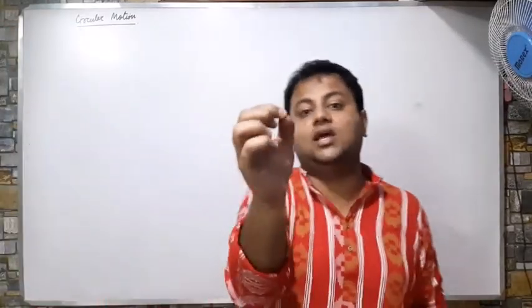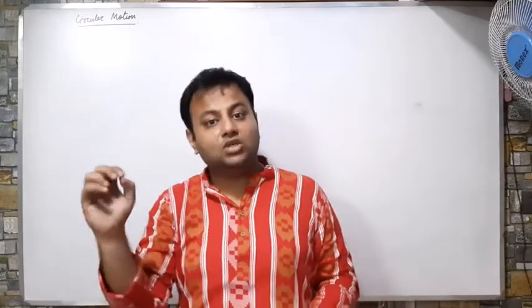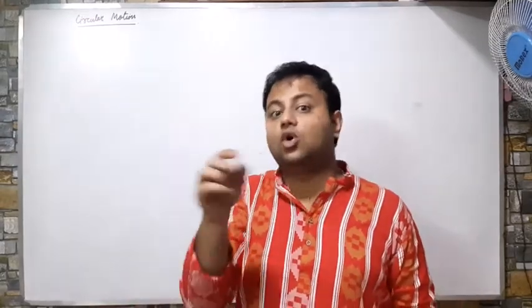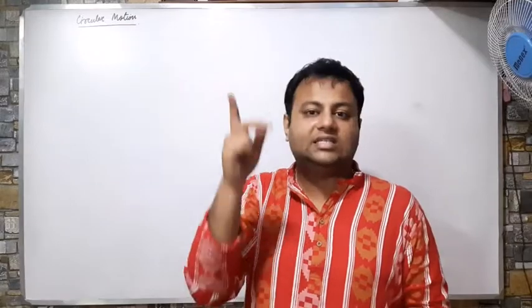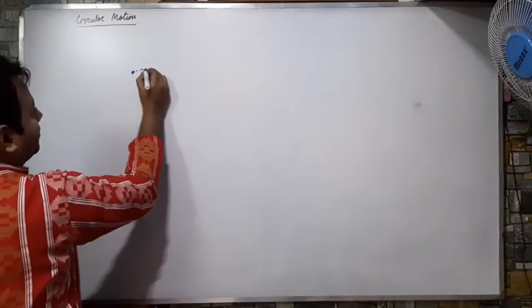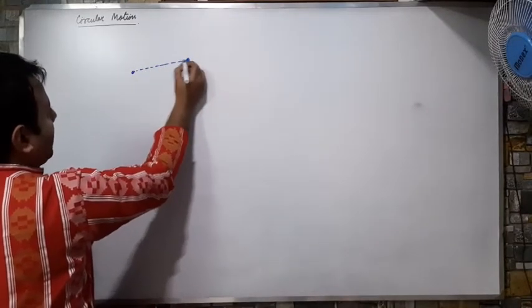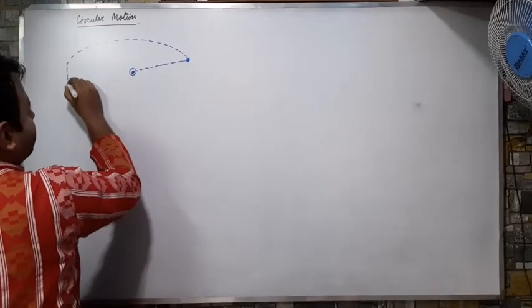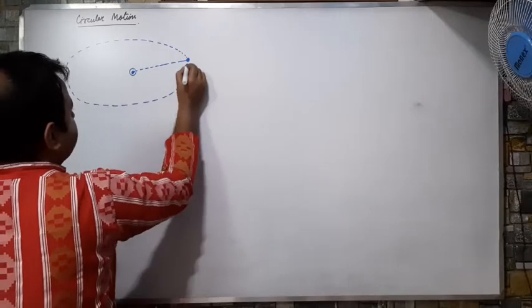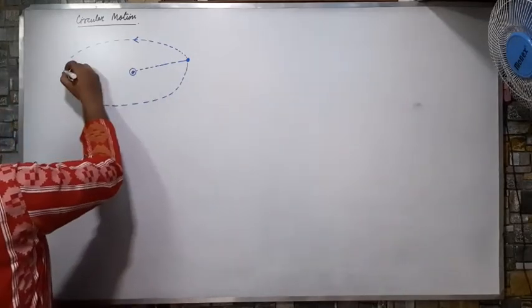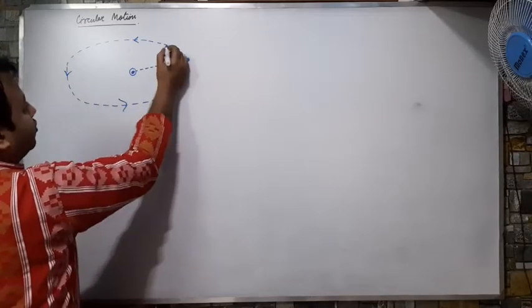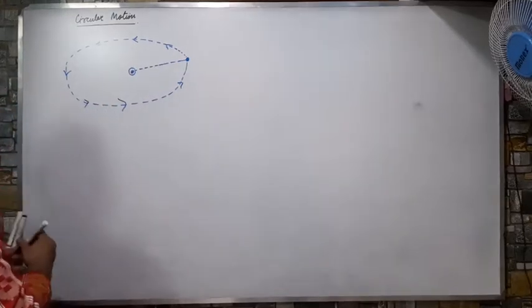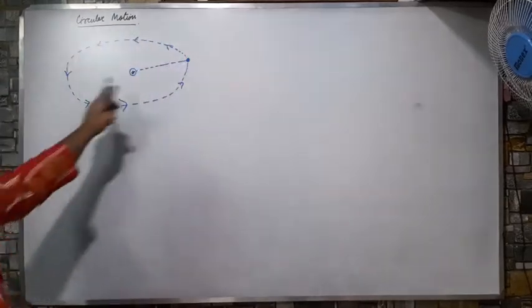This is the tweak here: the forces that are acting on the rotating body are of two types. One is centripetal force and one is centrifugal force. Okay, so the body is rotating in a circular path, and this stone is tied to the string.